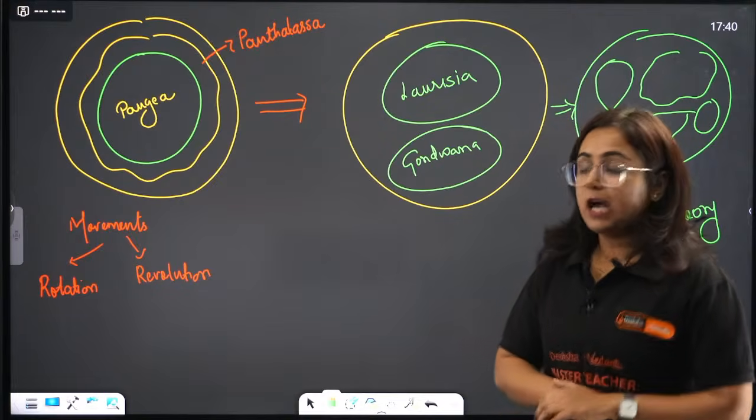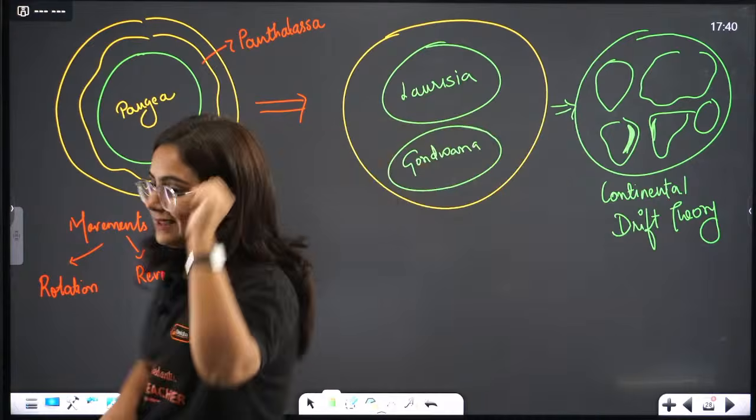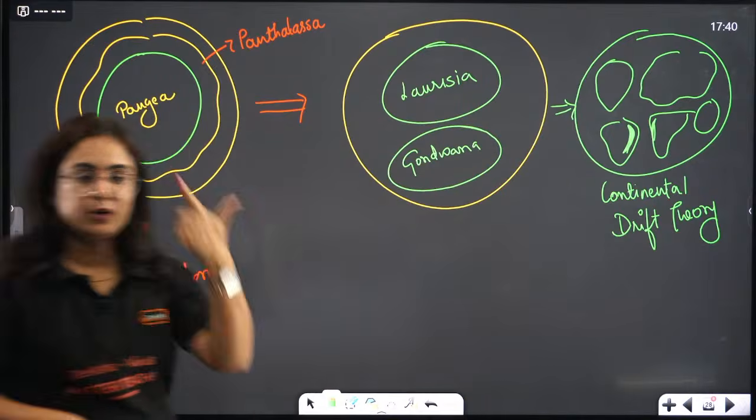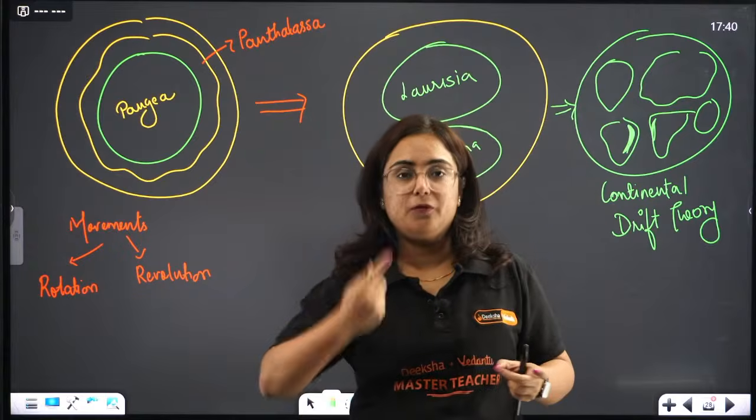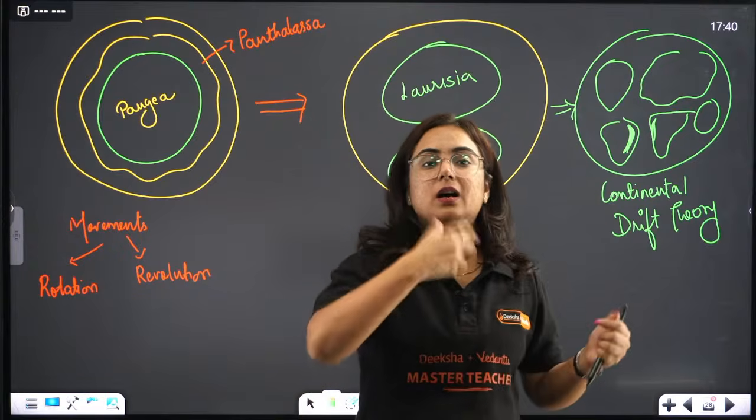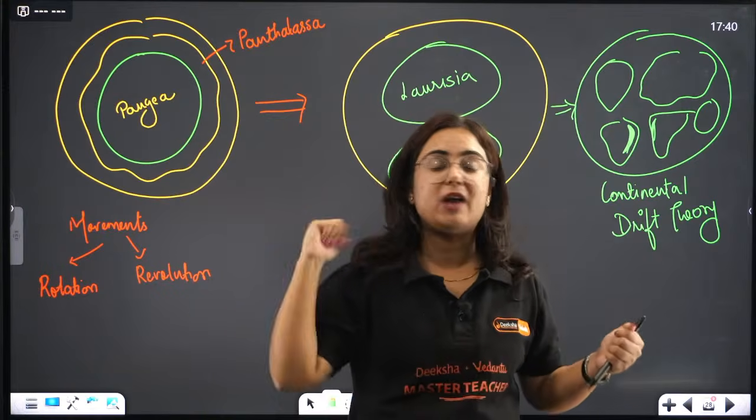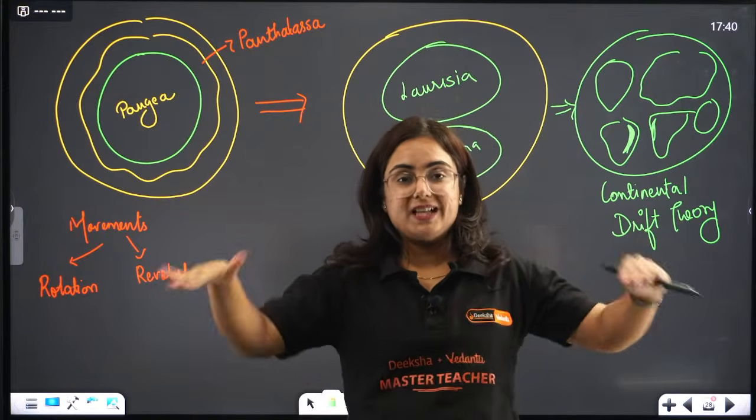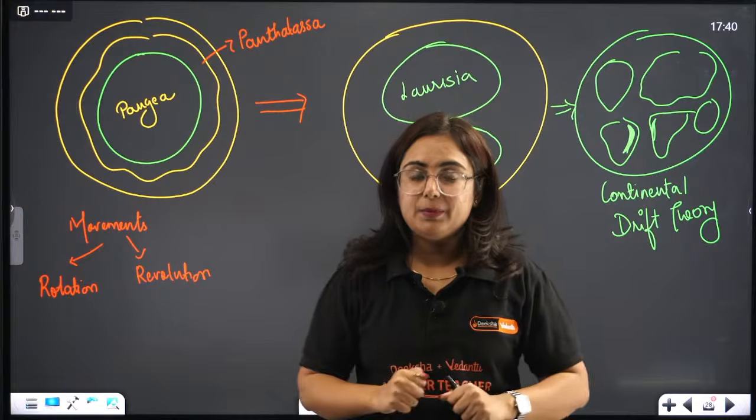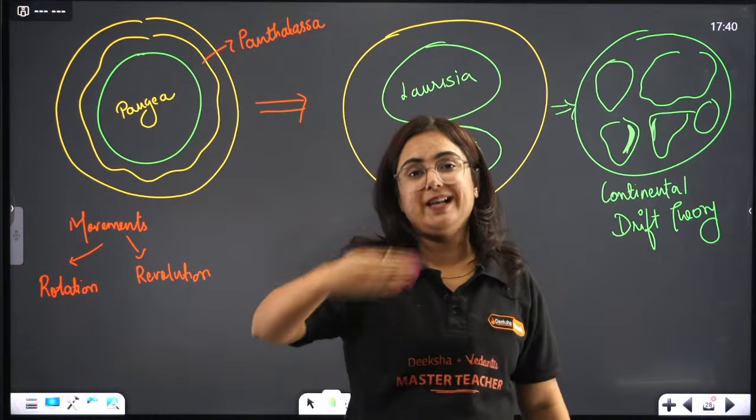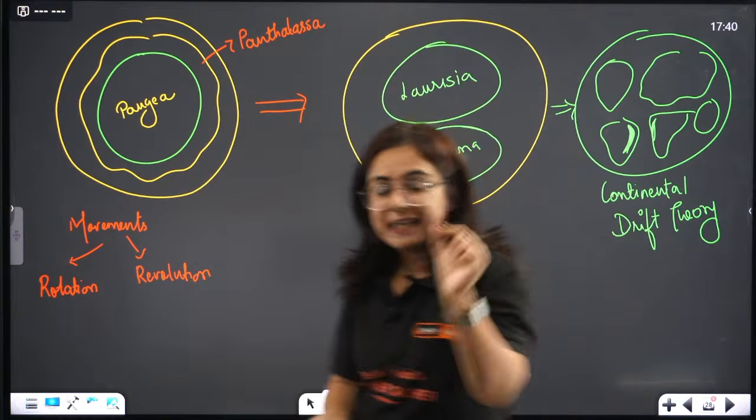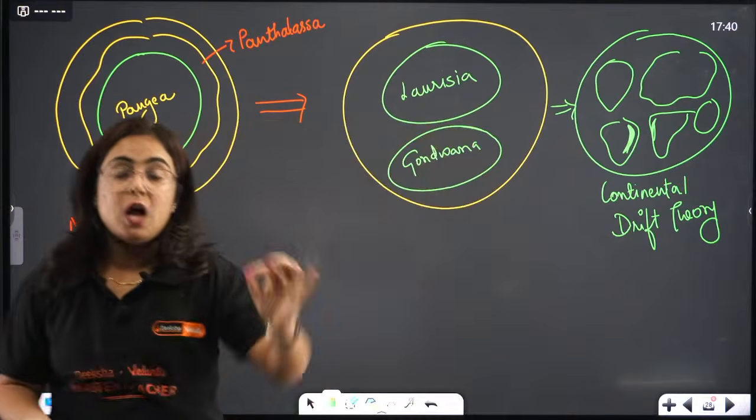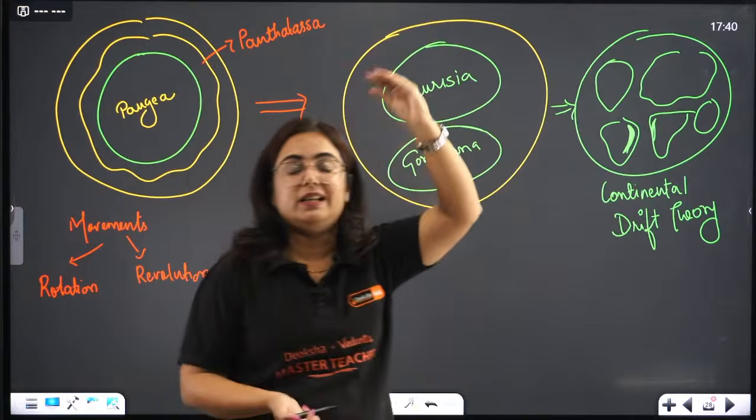Now, because of movements like rotation and revolution, there are waves, like whenever we are speaking, there are waves. Similarly, when the plates are moving, what happens? These plates generate certain waves. The P waves are referred to as primary waves, the waves which reach the earth's surface first.